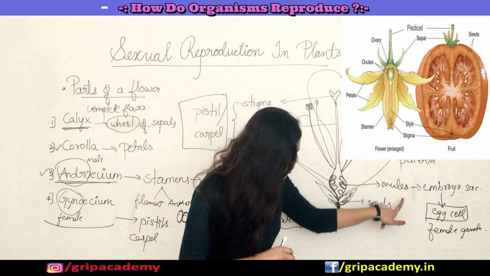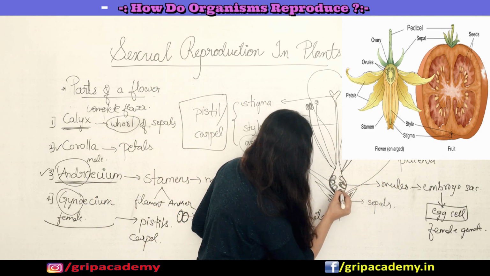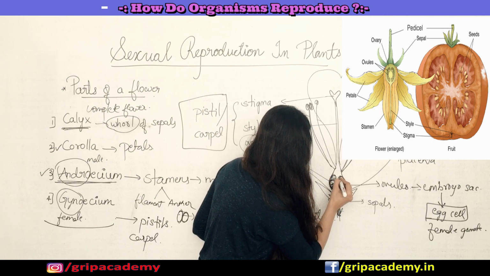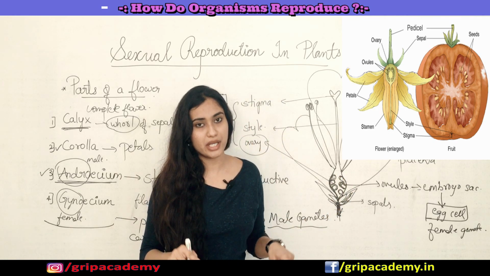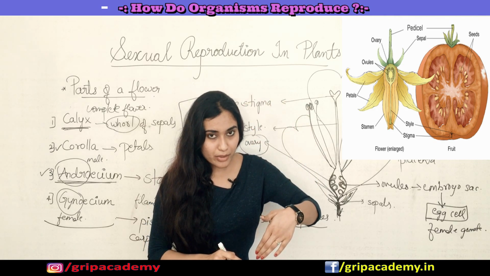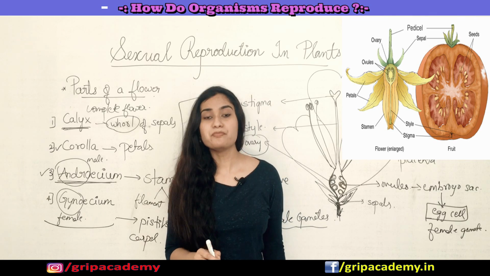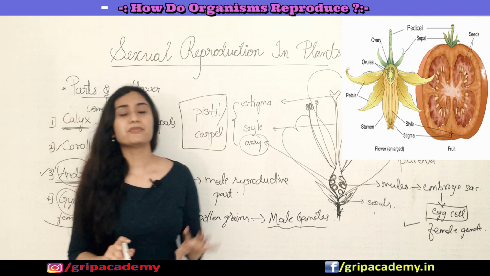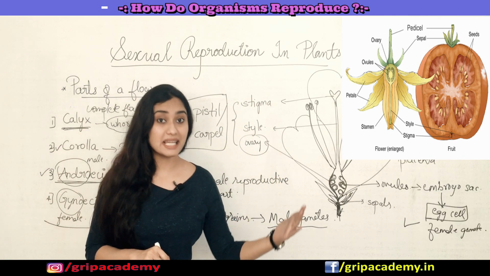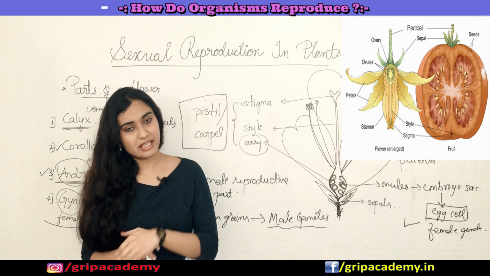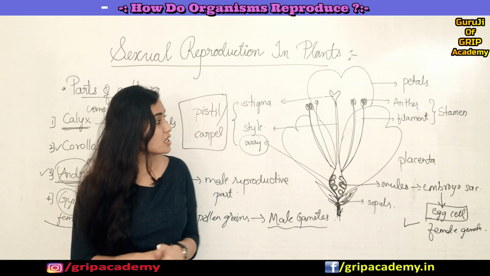Each and every ovule present inside the ovary has an embryo sac. Inside the embryo sac there is an egg cell, which is the female gamete. So you got to know where male gametes are produced and where female gametes are produced, right?